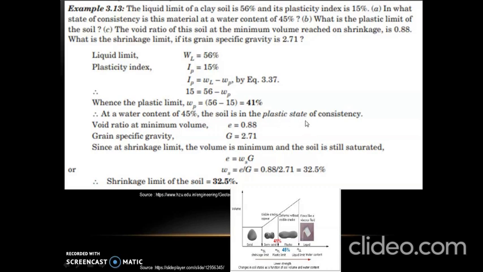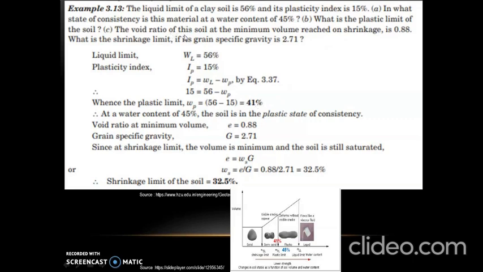So in order to determine the consistency, we compared the value of plastic limit which we found from the given data with the water content which is given in the problem. Next we have to find the plastic limit of the soil, which has already been found out. The plastic limit is 41%.